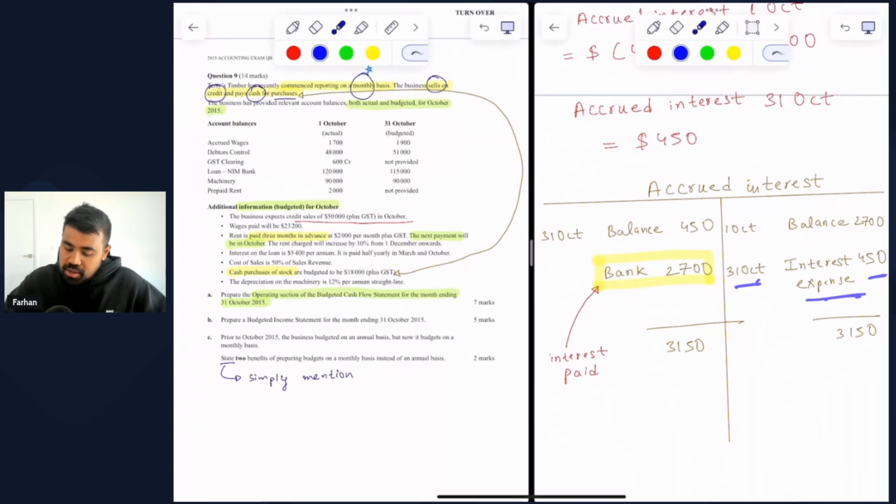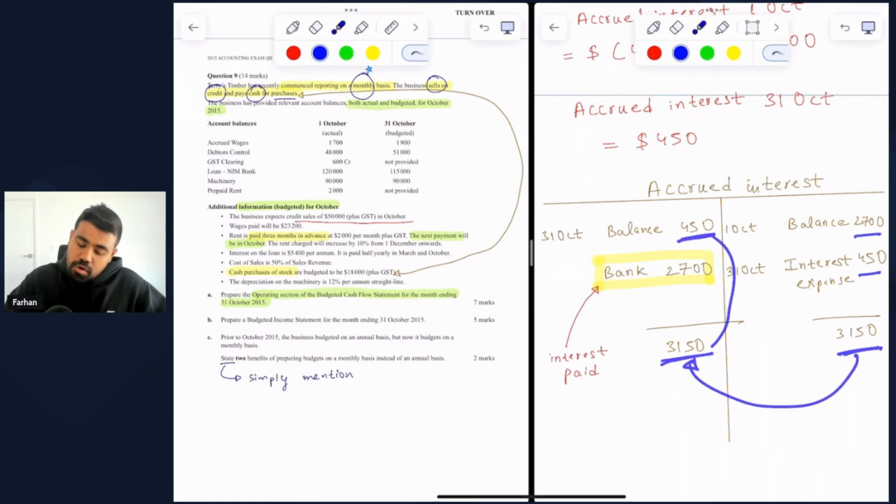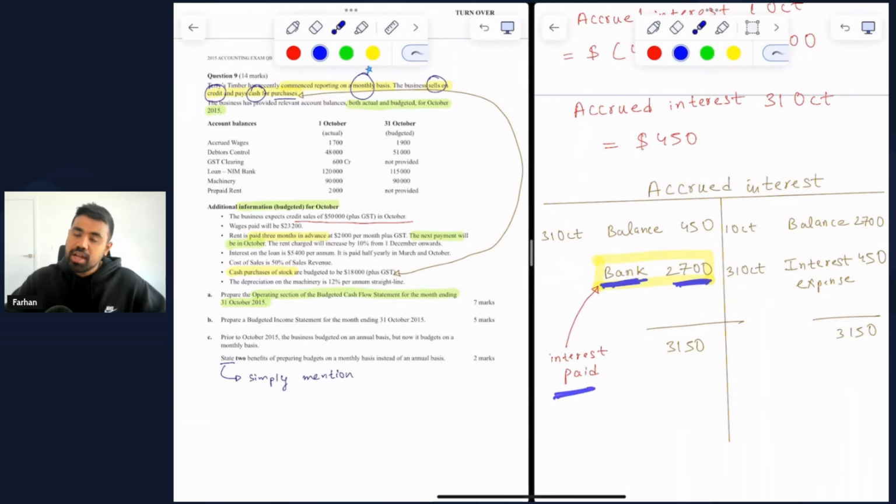So how do we find this missing figure then? Same thing as before, we find the total of everything on the heaviest side, which is the credit side. So 2,700 plus 450 gives us 3,150, which must be the total of the debit side. Once you subtract the closing balance of 450, you are left with 2,700, which refers to the interest that you have actually paid in cash.